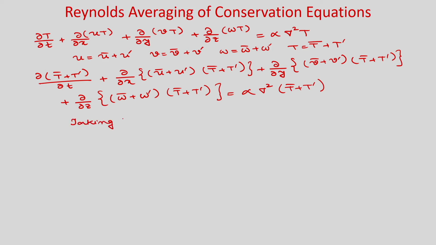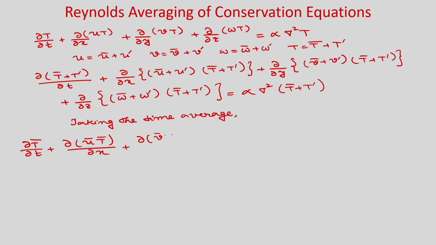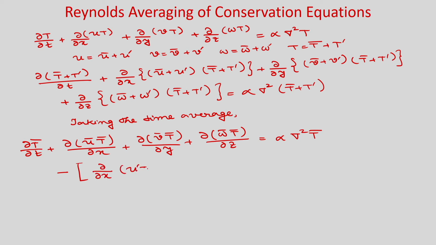So, taking the time average, okay, and using the properties, you can write ∂T̄/∂t + ∂(ūT̄)/∂x + ∂(v̄T̄)/∂y + ∂(w̄T̄)/∂z is equal to α∇²T̄, and you will get these three additional terms: ∂/∂x (u'T')‾ plus ∂/∂y (v'T')‾ plus ∂/∂z (w'T')‾.